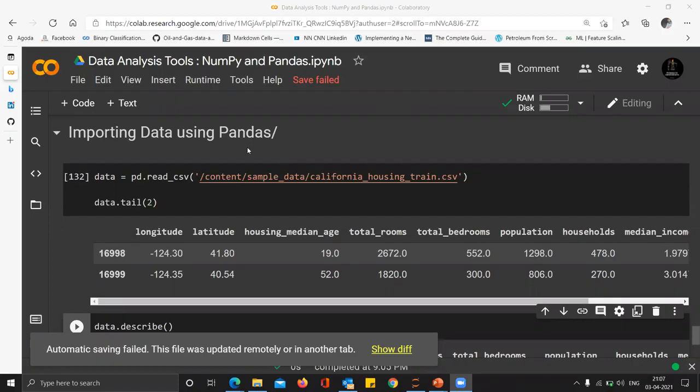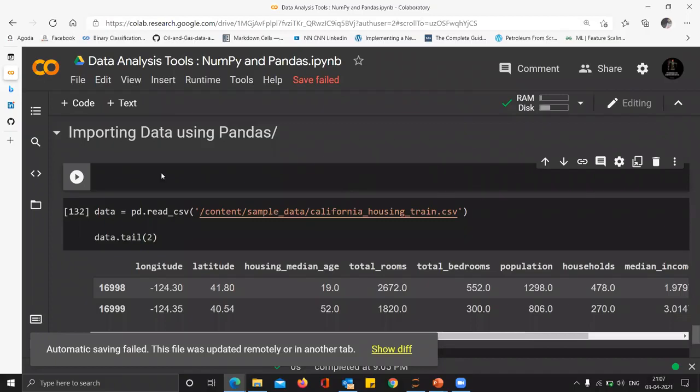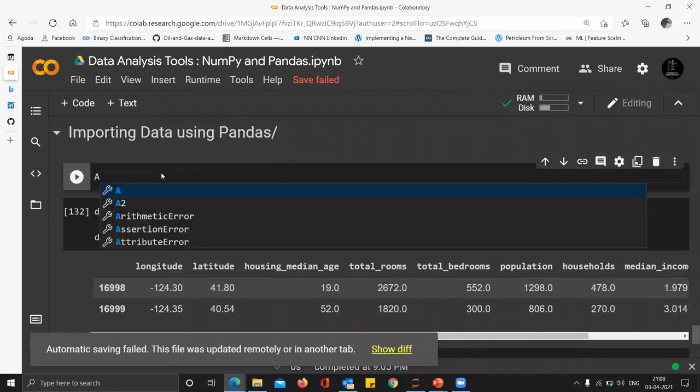So I'm not a big fan of showcasing things that we can remember, but if you are using, let's say, Jupyter Notebook, in order to find out what methods are applicable for a particular data type, suppose I have created a NumPy array A, all I have to do is press this dot and then press the tab.